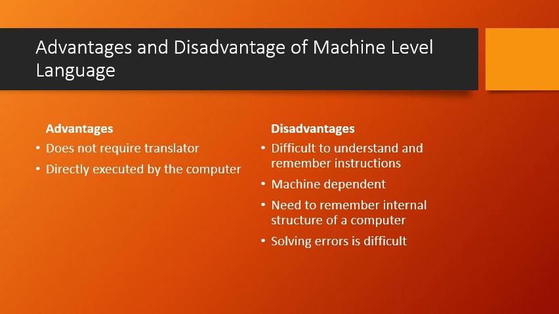Understanding those particular errors or problems is going to be very difficult. Why? Because everything we see there will be a sequence of what? Zeros and ones. So it is going to be very difficult there. So machine level language has very few advantages: it is very close to the computer, so execution is faster, but writing the code, understanding the code, and remembering the code is going to be kind of impossible.